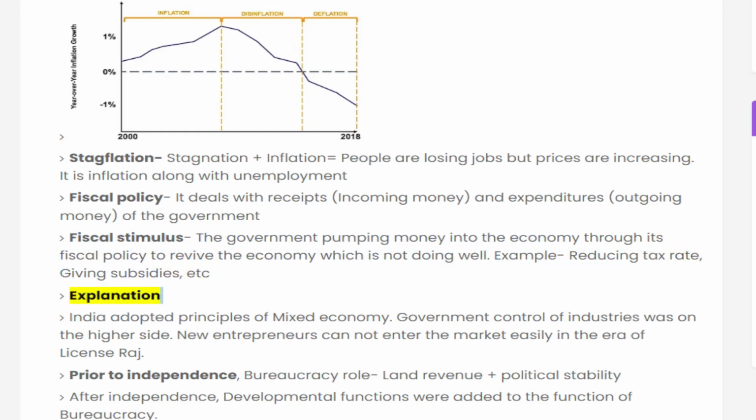Explanation: India adopted principles of a mixed economy. Government control of industries was on the higher side. New entrepreneurs could not enter the market easily in the era of License Raj. Prior to independence, bureaucracy ruled land revenue plus political stability. After independence, developmental functions were added to the functions of bureaucracy.